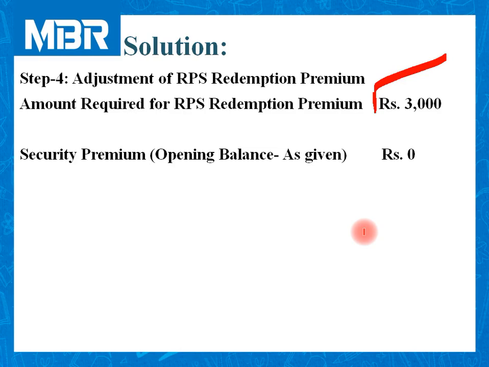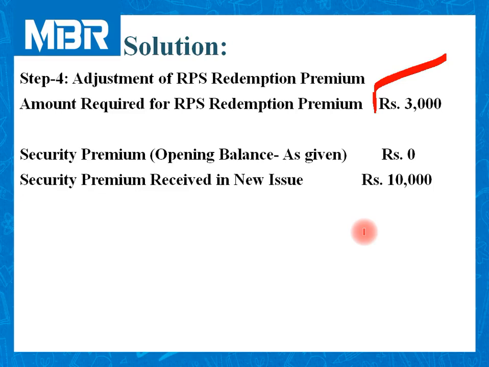The opening balance of security premium is not given, so it is 0. But we need not worry because just a few minutes ago, while issuing new shares, we collected rupees 10,000 from the issue of preference shares as security premium.